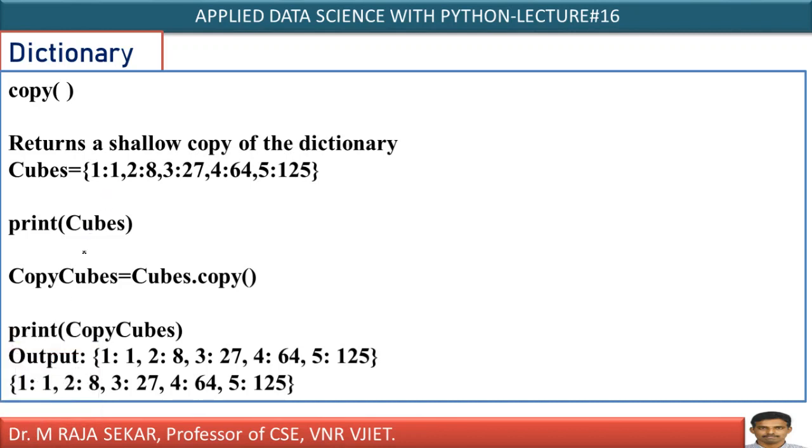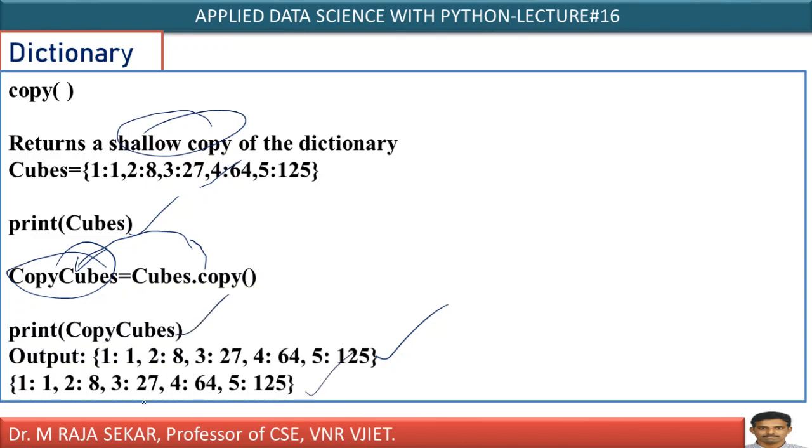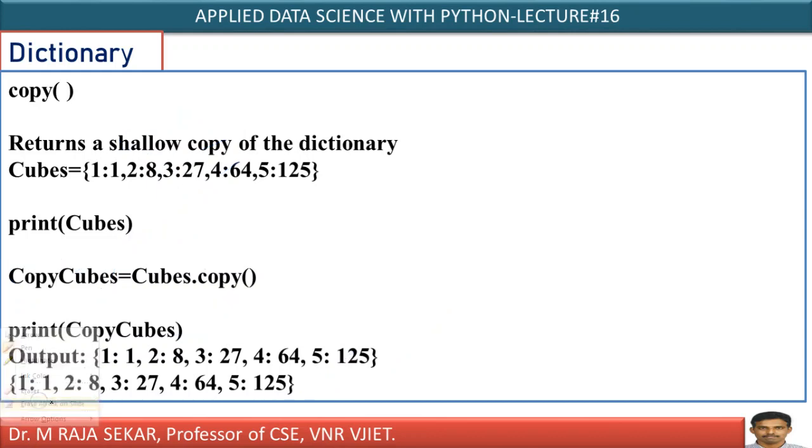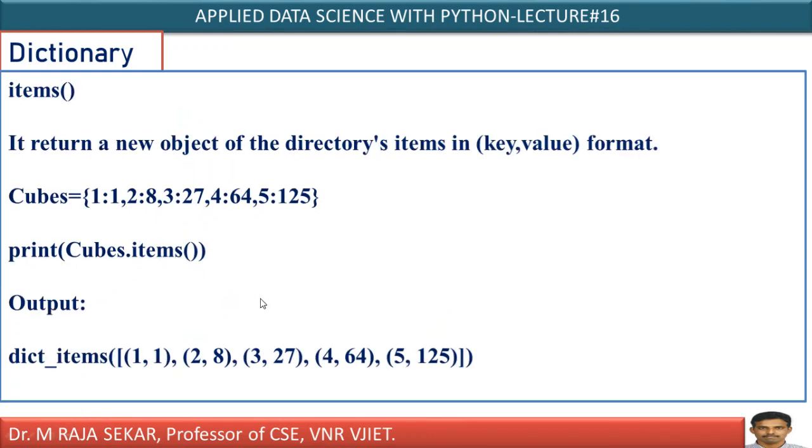Now, copy. Print cubes, again this particular dictionary will get displayed. Just see this one, cubes dot copy. This copying is known as shallow copying, isn't it? Cubes dot copy means this will be copied and I am storing it in another dictionary known as copy cubes. Printing copy cubes means the same thing will be copied and displayed. It's a simple thing, isn't it?